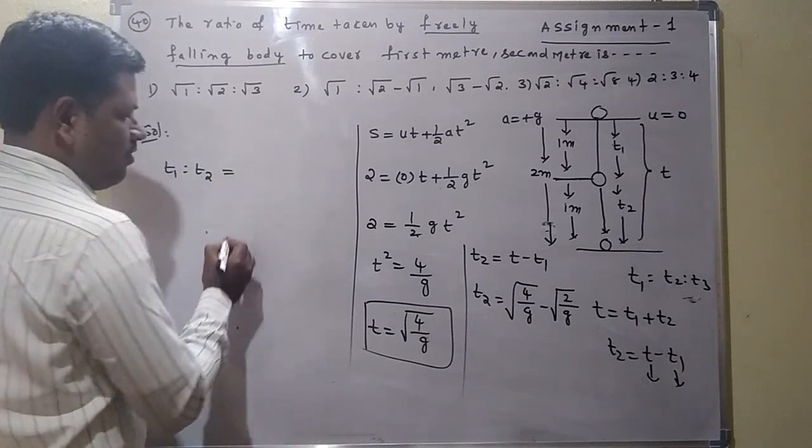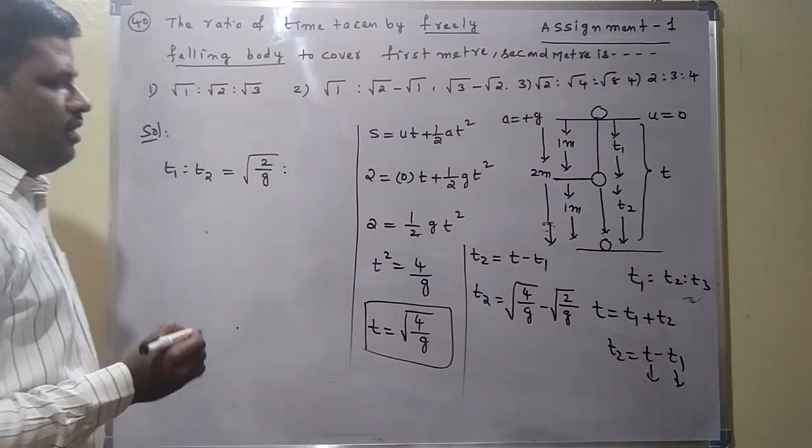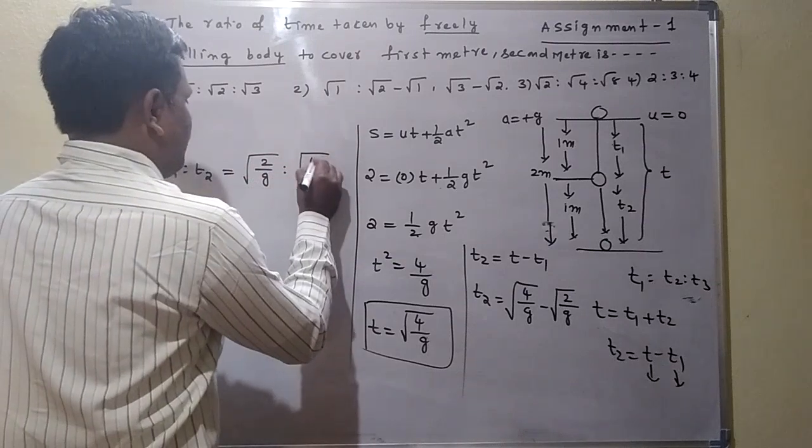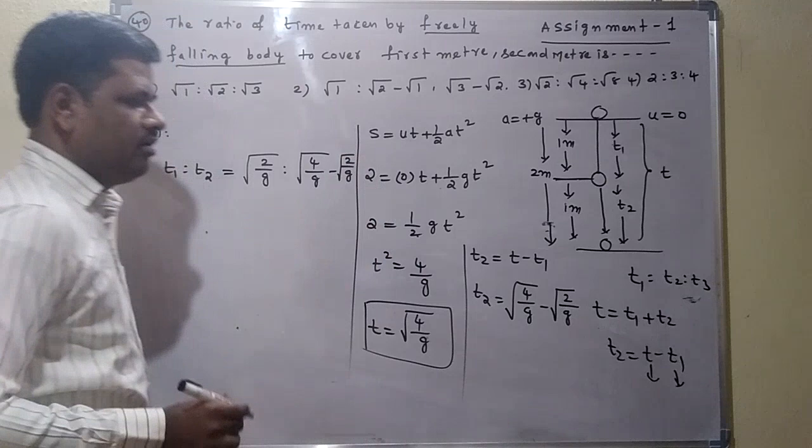Here T1 is equal to root of 2 by g, already calculated. T2 is root of 4 by g minus root of 2 by g. Right?